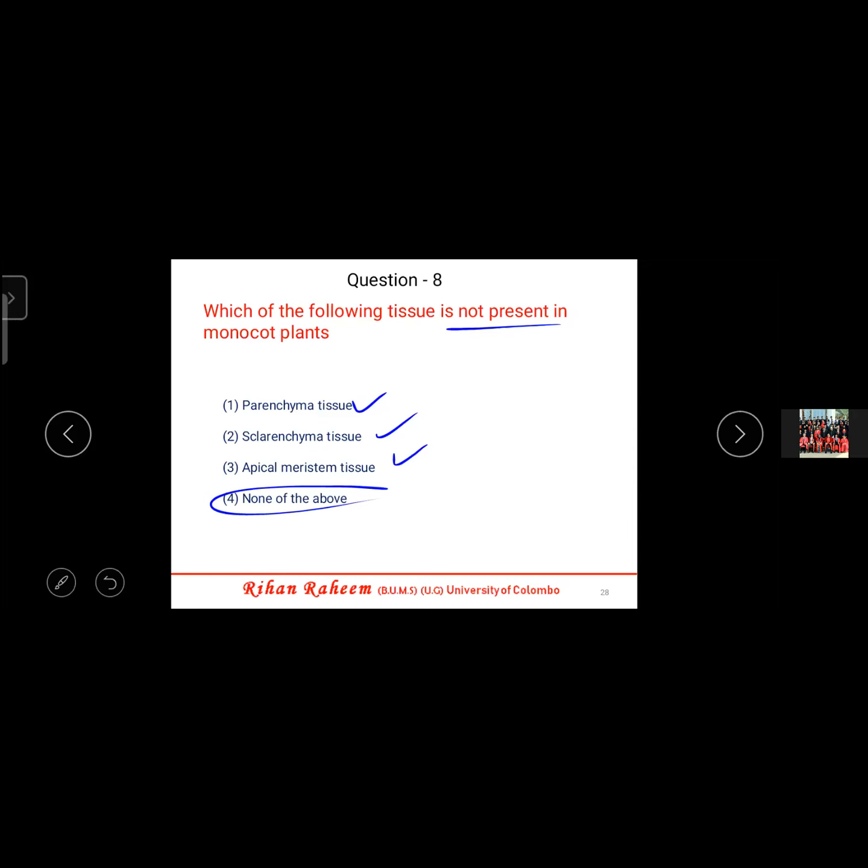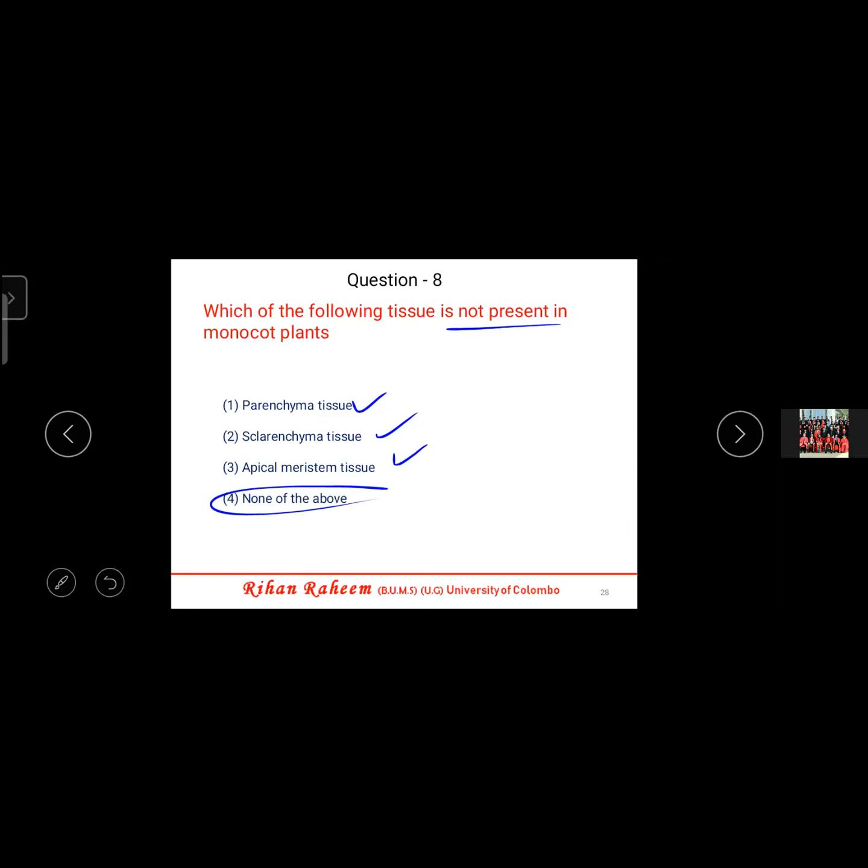Okay, then tell me what is the tissue which is not present in monocot plants? There is only one tissue which is not present in monocot plants. What is that? Cambium. Intercalary. Yeah, intercalary meristem. That is out of the apical tissues, it is not there.